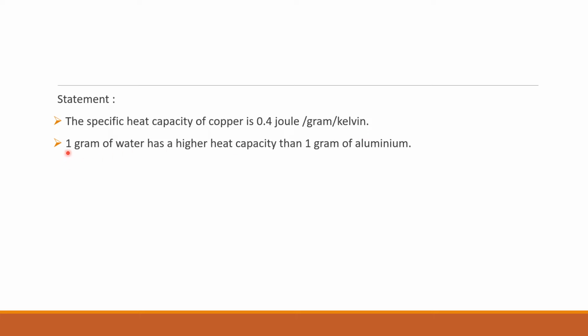Another is, 1 gram of copper has a higher heat capacity than 1 gram of aluminium. It means that copper needs more energy to increase the temperature of 1 gram than that of aluminium by 1 Kelvin.